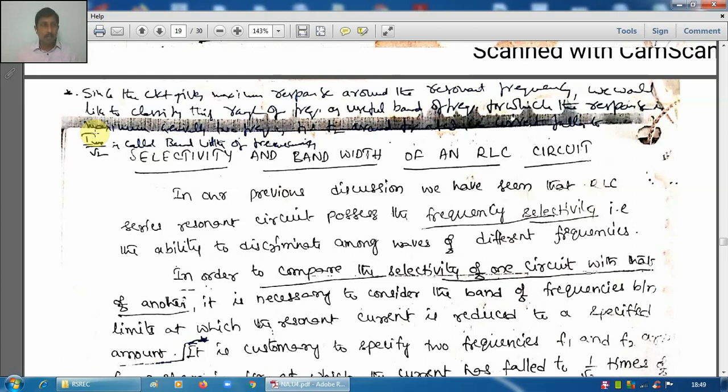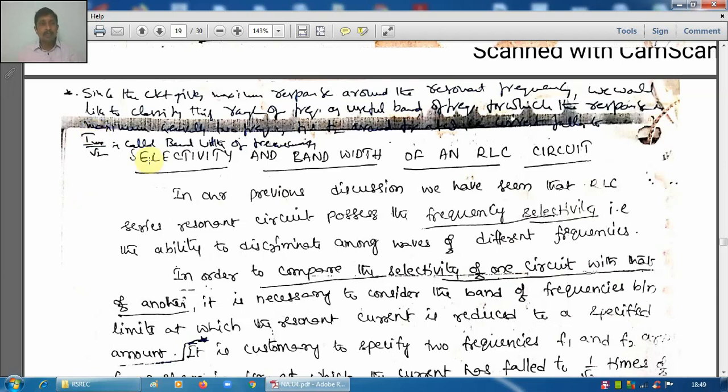For example, if you want to hear the programs of the Hyderabad station, we have to tune to that frequency. Then the Hyderabad station will be selected and we receive only those programs, not some other station like Visakhapatnam. Similarly, if you select another frequency, only those programs will be audible.